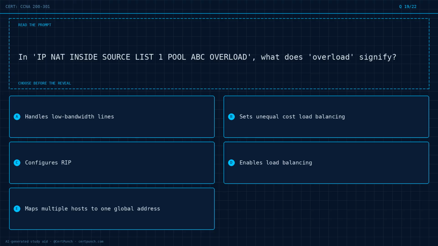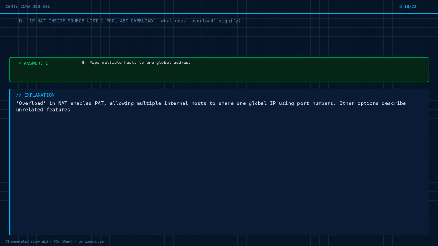Choose the best answer before the reveal. Commit to it now. The answer is option E. Exam logic. Overload in NAT enables PAT, allowing multiple internal hosts to share one global IP using port numbers. Other options describe unrelated features.